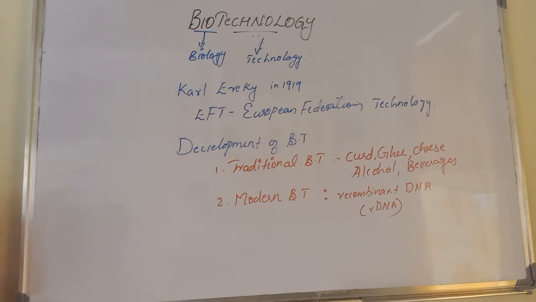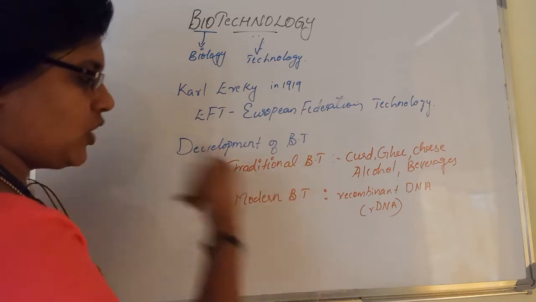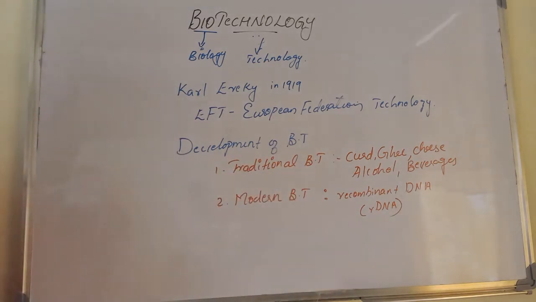Example: the human gene producing insulin has been transferred and expressed in bacteria. Normally our body doesn't have the ability to produce insulin, that's why we inject insulin when we have diabetic issues. So the human gene producing insulin has been transferred and expressed in bacteria. That is one example of modern biotechnology. So these are the two developments of biotechnology: traditional biotechnology and modern biotechnology.